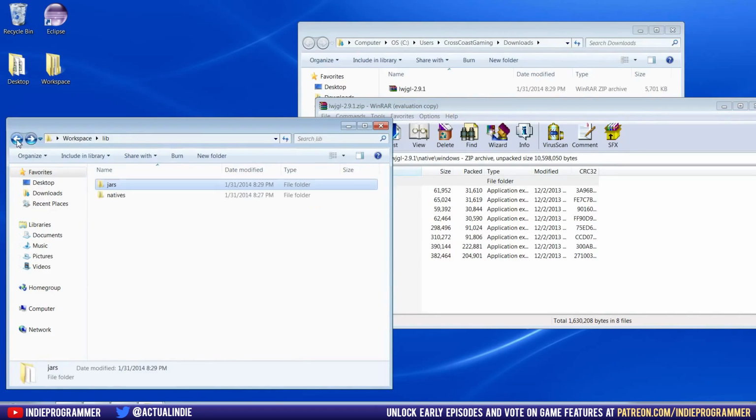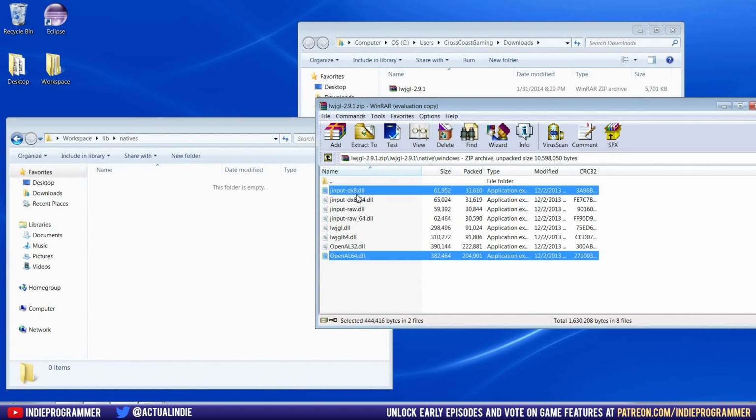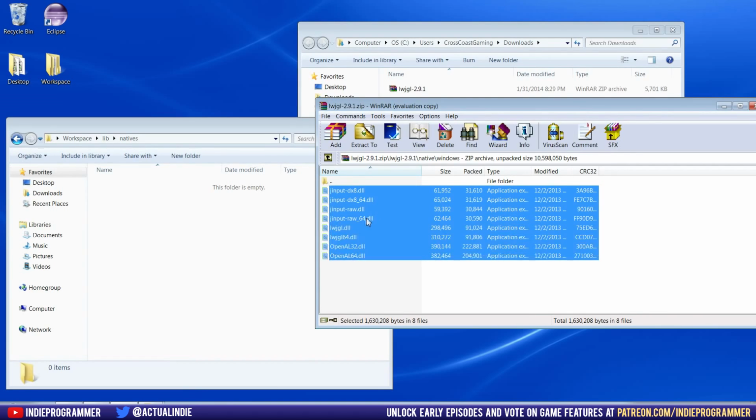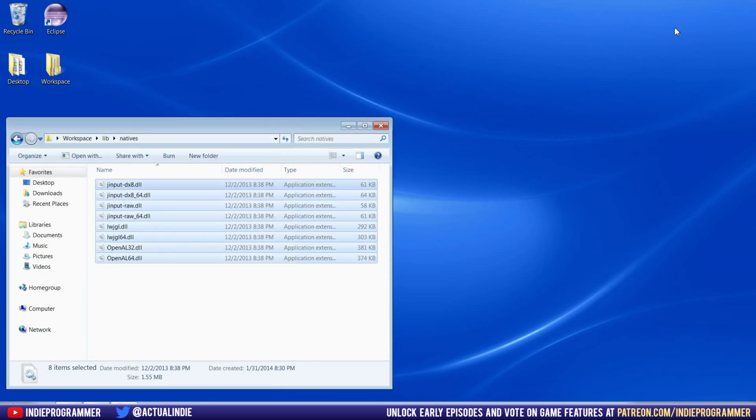And let's go back in our workspace folder over to the natives, and we're just going to bring everything from this folder over to the other natives folder. And now we're done, so we can exit out of these windows.